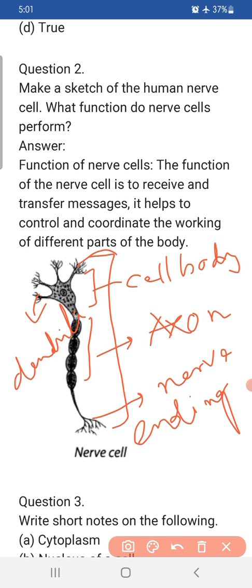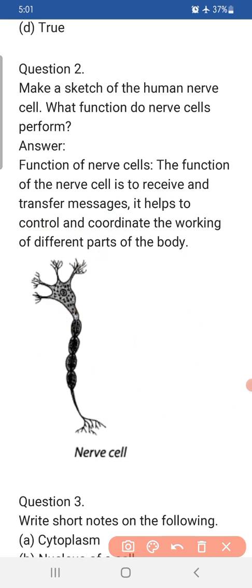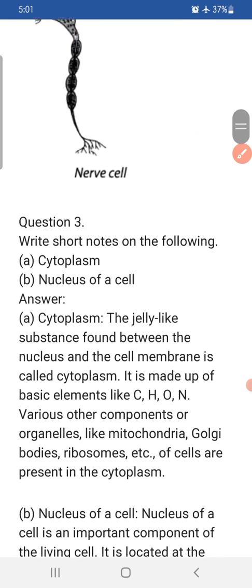Let's discuss the function of the nerve cell. The function of the nerve cell is to receive and transfer messages. Nerve cells receive messages and they also transfer messages, and due to this receiving and transferring of messages, they help in the control and coordination of the working of the different parts of the body. For example, walking, running, cycling, then writing. All these functions are done because of the nerve cells.